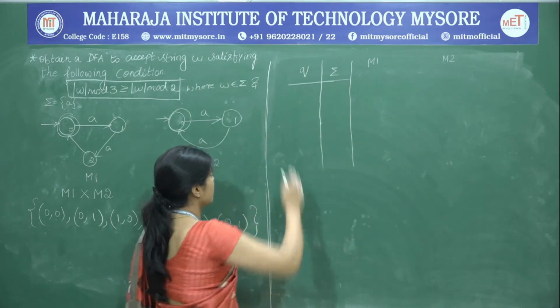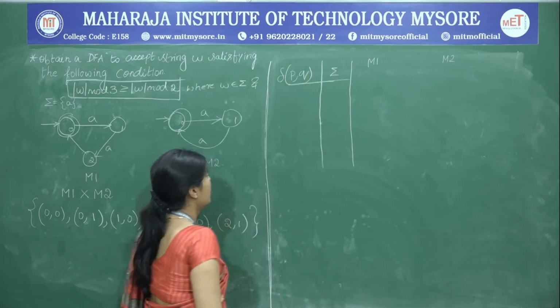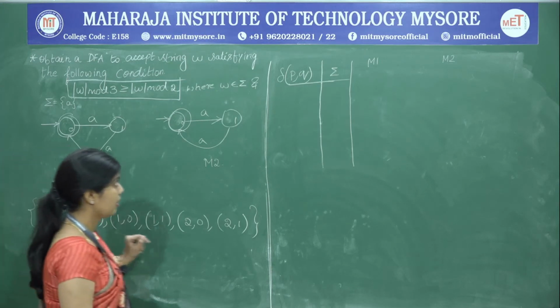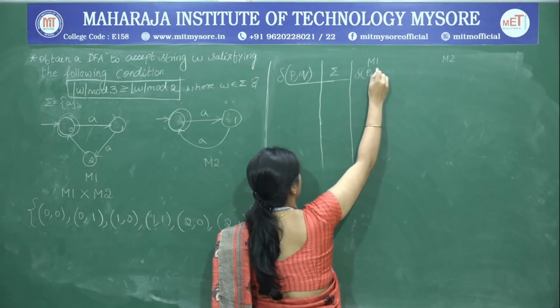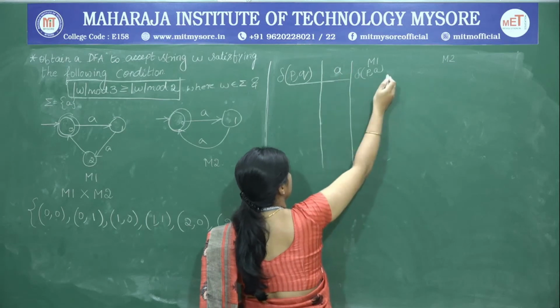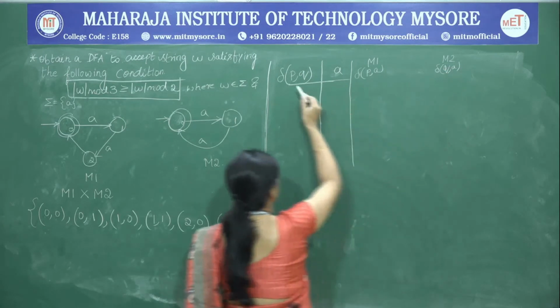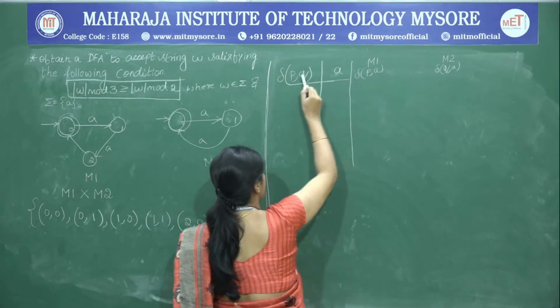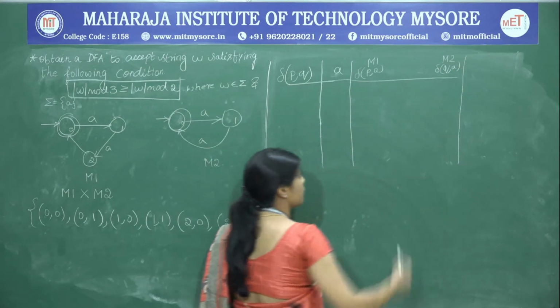To be specific, in case we have delta of P comma Q, where P is the state 0 and Q is the state 0 again, then from M1 we pick up delta of P comma A, and from M2 we pick up delta of Q comma A. So, we split P and Q. P's transition on the input symbol is picked up from M1 and Q's transition on A is picked up from M2. This is the procedure that we are going to follow.